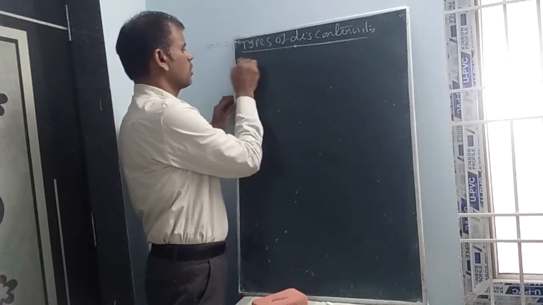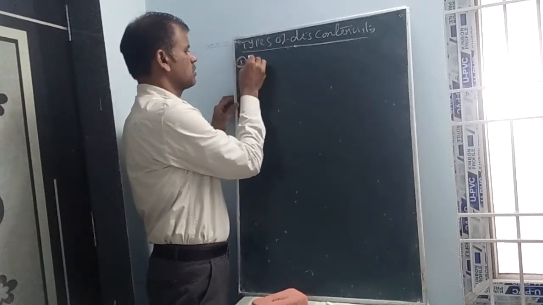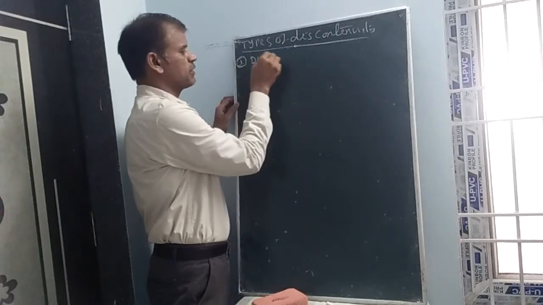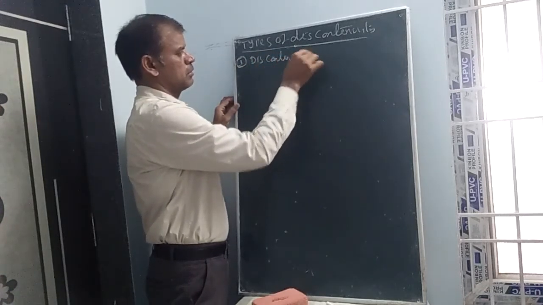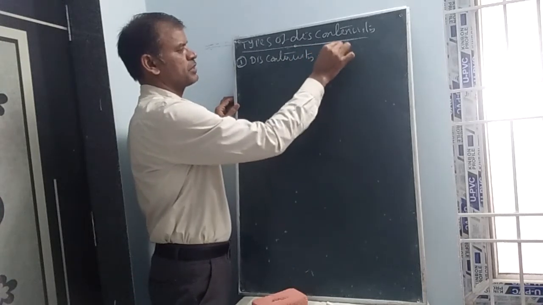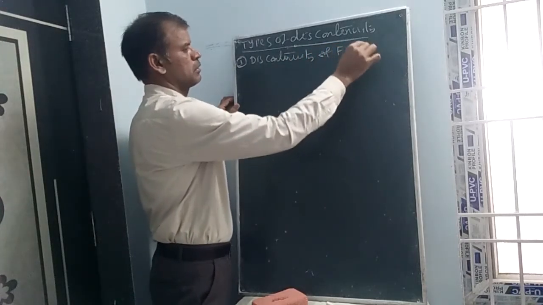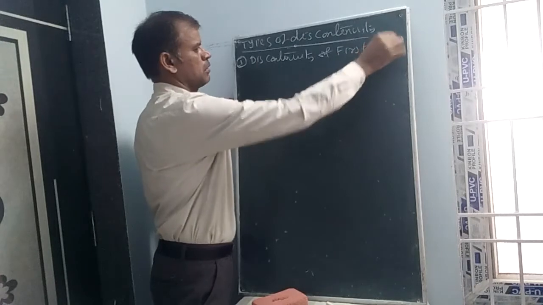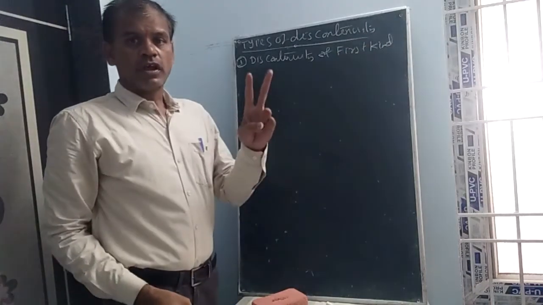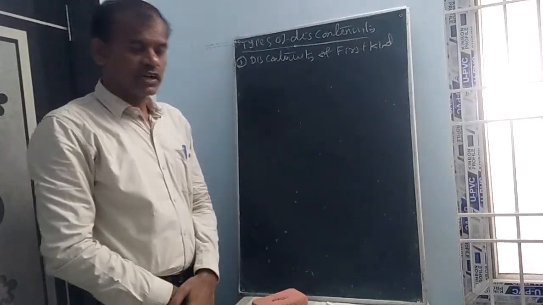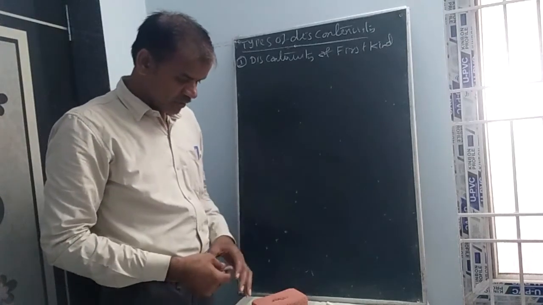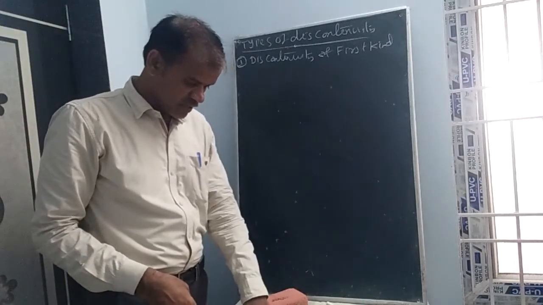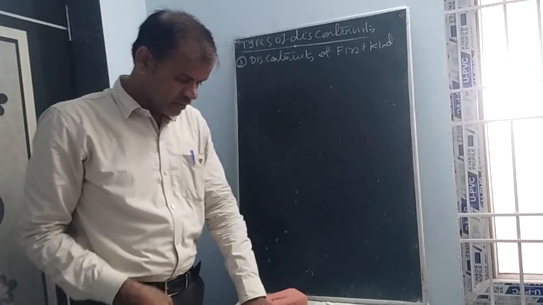In this Roman number 1, let us write discontinuity of first kind. There are two kinds, discontinuity of first kind and discontinuity of second kind. Among them, separate points are there. So in discontinuity of first kind, the limit exists but is not equal to f of a.